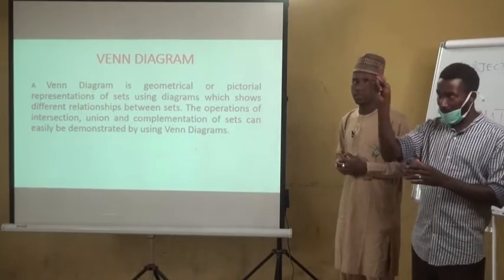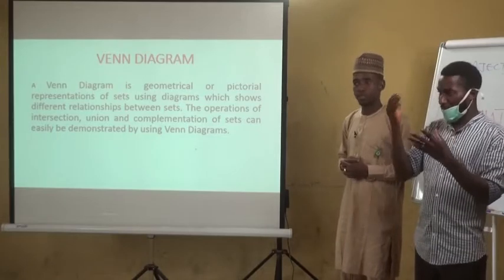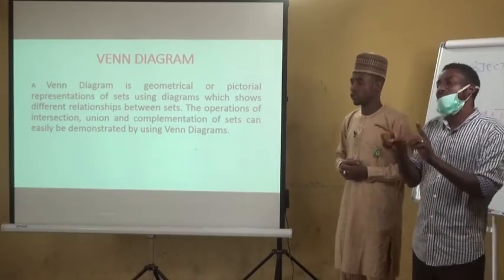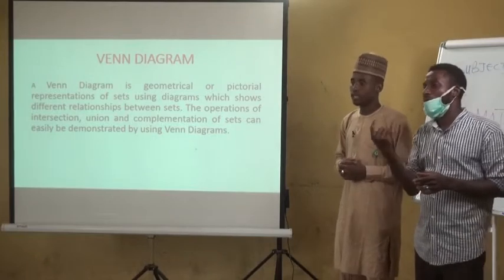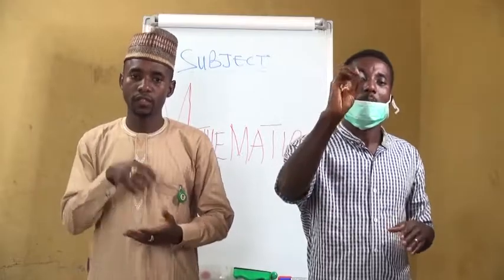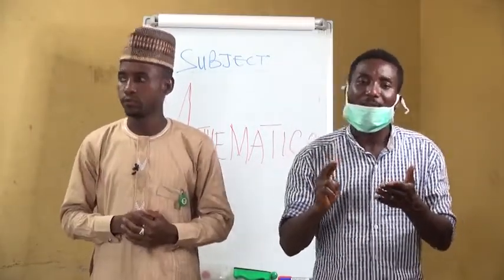If these circles or the oval shapes did not overlap, it means there is no intersection. However, you should take note that complements are only written inside the rectangle, but never within the circle.